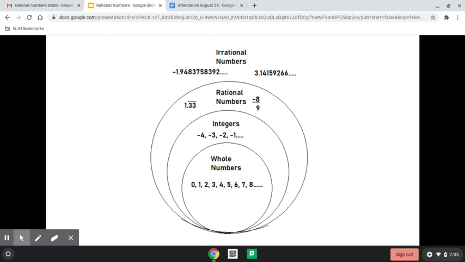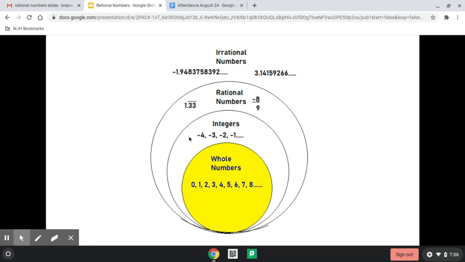So, with the whole numbers, we start at 0. We just start counting all the way to infinity. 1, 2, 3, 4, 5, 6, 7, 8. Those are all whole numbers. 572, that's a whole number. 5,701, that's a whole number. Everything just all the way into infinity, as long as it's positive, it's not a fraction or anything.